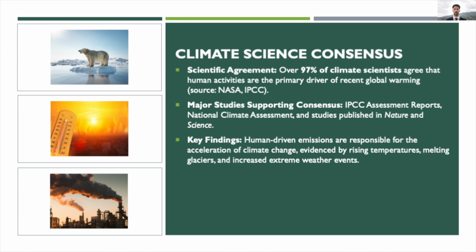This is backed by major studies from the IPCC and other organizations, which show that human actions have caused an unprecedented rate of warming over the last 2,000 years. We can say confidently that there's no significant scientific debate about the reality of climate change. Our role as journalists is to highlight this consensus while responsibly addressing common doubts or misconceptions.